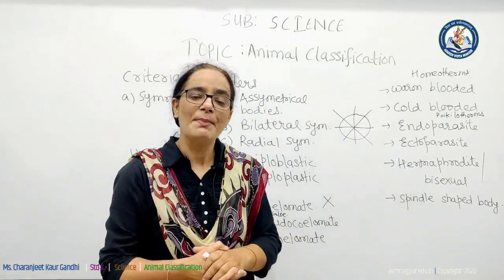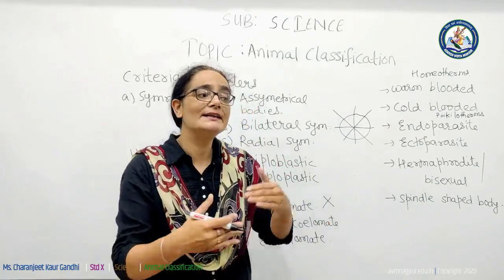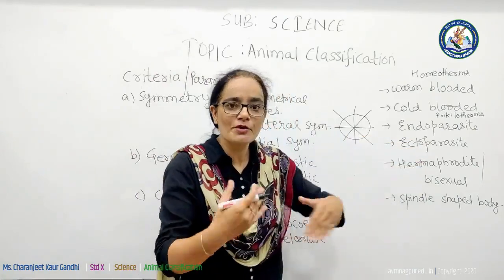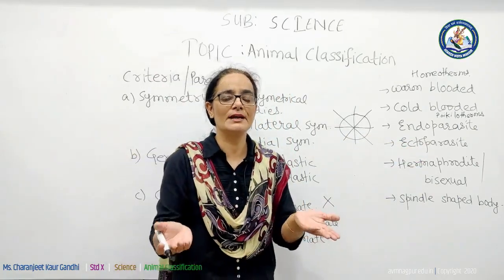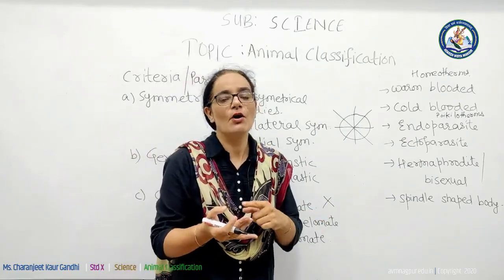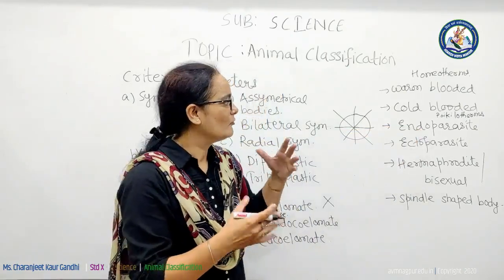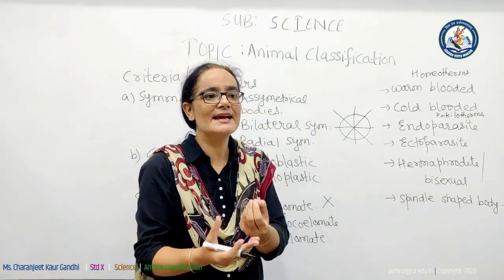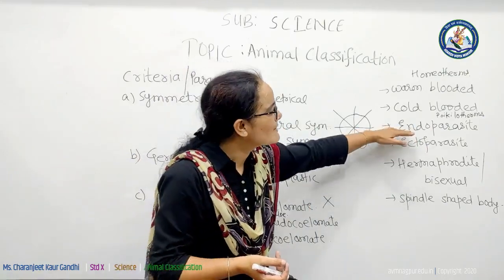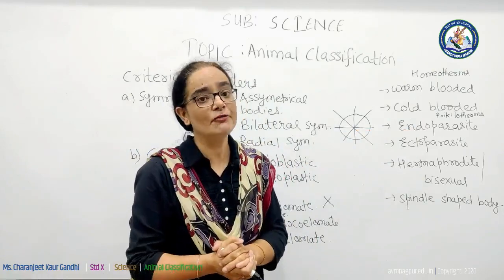Now the next term is endoparasite and ectoparasite. What are parasites? Parasites are the animals which live inside or outside the body of other living organisms for their nutrition. Ectoparasites are those parasites which depend upon other living organisms externally, for example lice or mosquito or leech. And an example of endoparasites is ascaris, which is present in the intestine of small children. Endoparasites are the parasites which live inside the body of other living organisms for their food.